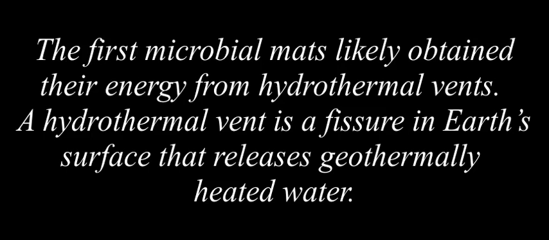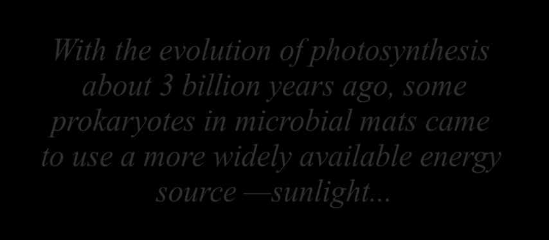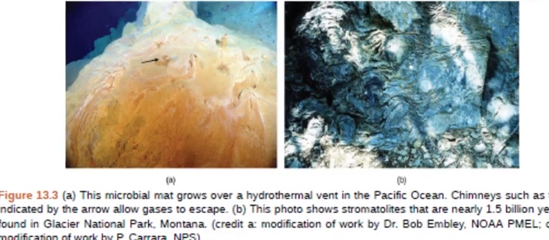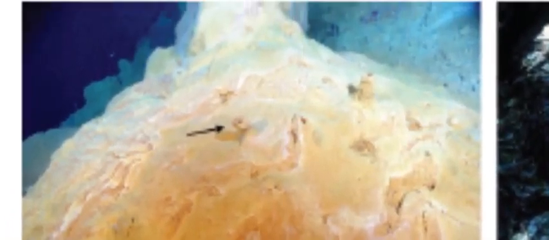The first microbial mats likely obtained their energy from hydrothermal vents. A hydrothermal vent is a fissure in Earth's surface that releases geothermally heated water. With the evolution of photosynthesis about 3 billion years ago, some prokaryotes in microbial mats came to use a more widely available energy source, sunlight, whereas others were still dependent on chemicals from hydrothermal vents for food. Figure 13.3. This microbial mat grows over a hydrothermal vent in the Pacific Ocean. Chimneys, such as the one indicated by the arrow, allow gases to escape.